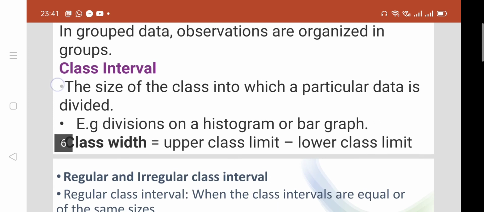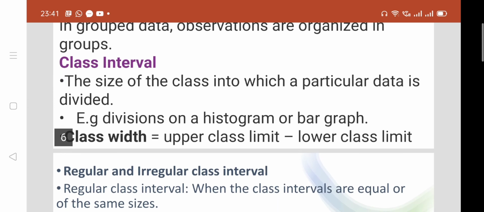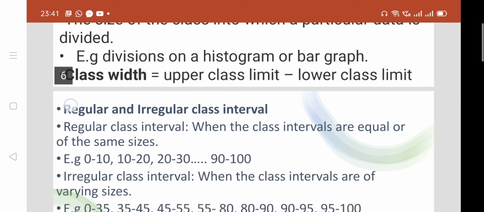Class interval: the size of the class into which particular data is divided is known as class interval. For example, the division on a histogram or bar graph. When you make a histogram or bar graph, you divide it according to the class size. Class width and class size are the same thing: upper limit minus lower limit of the class.